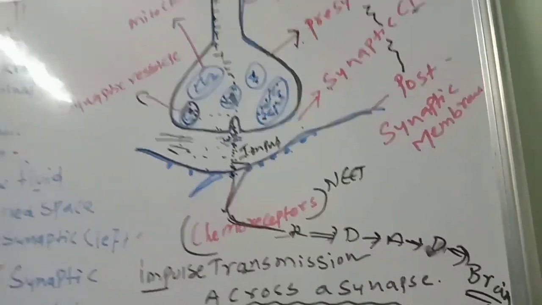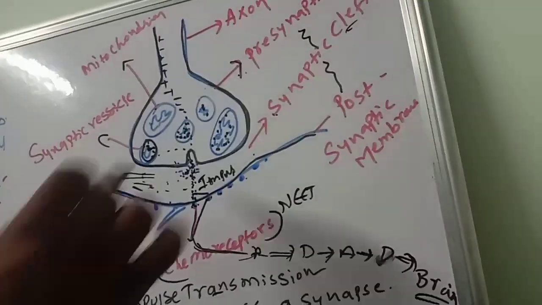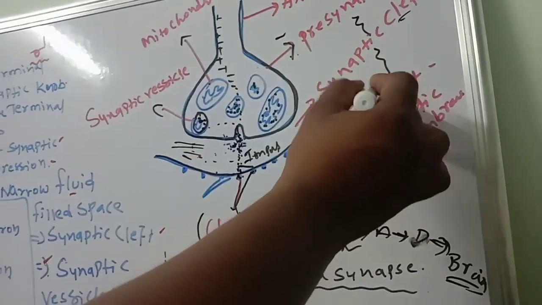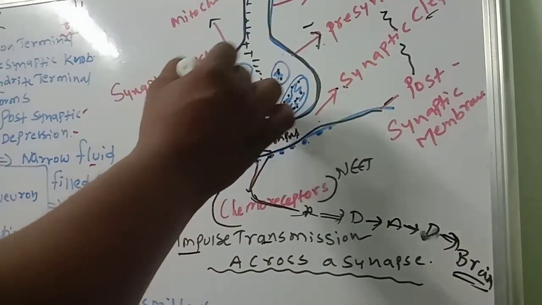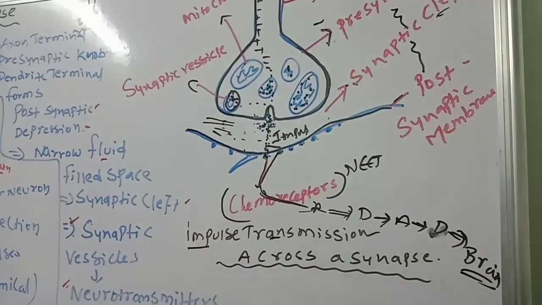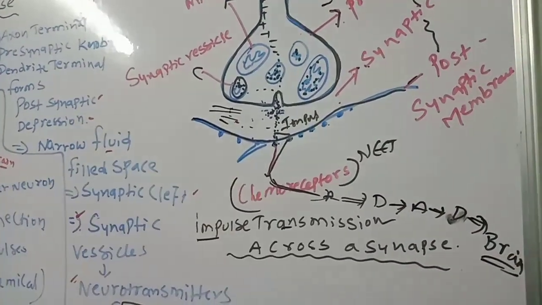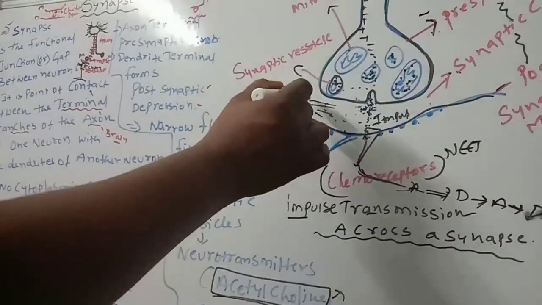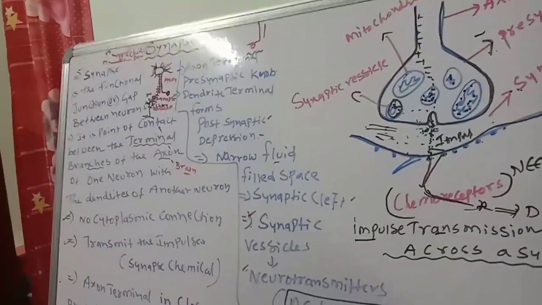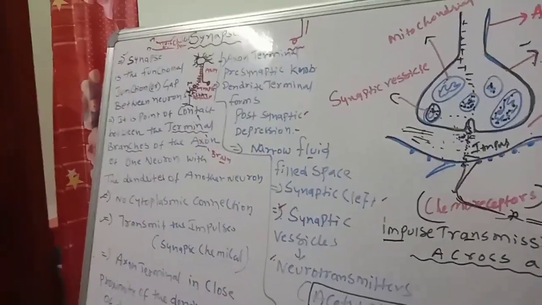So you have to remember presynaptic, postsynaptic, synaptic space, vesicles, neurotransmitters like acetylcholine. This is called the functional gap. This functional gap is what we call synapse. It's a functional gap.